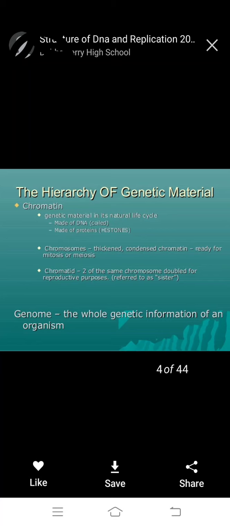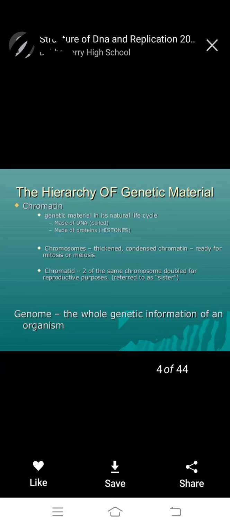Chromosome or chromatin, what is the difference? A chromosome is thickened chromatin, ready for mitosis or meiosis. Chromatids: two copies of the same chromosome, doubled for the reproductive process, referred to as sister chromatids.